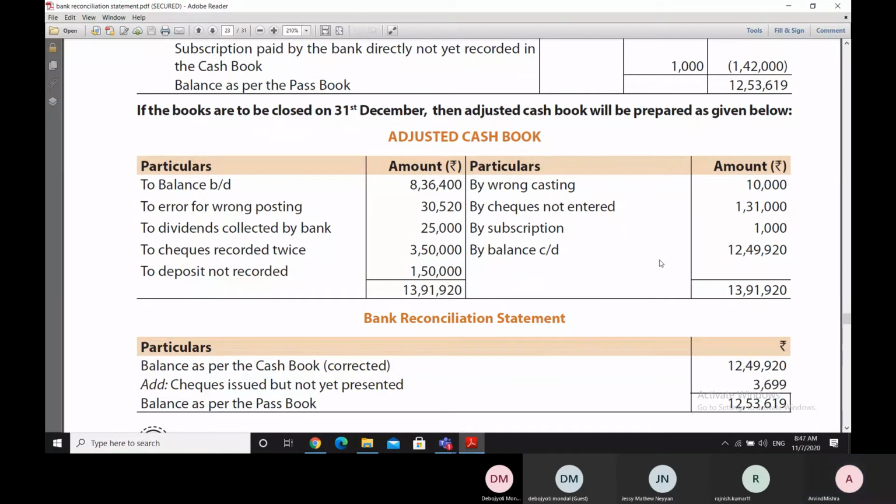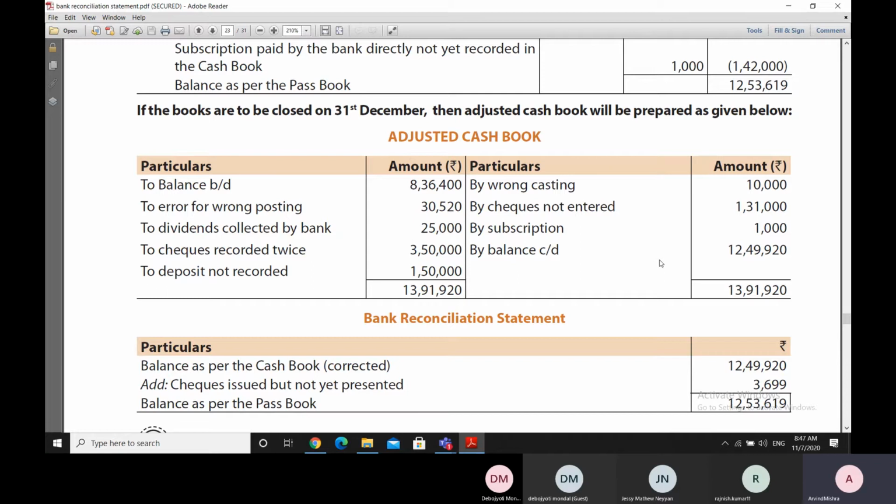Now, secondly, there is one more type of entry which is going to be made in the adjusted cash book, and that is the entry of omission in the cash book of an entry in the bank statement.